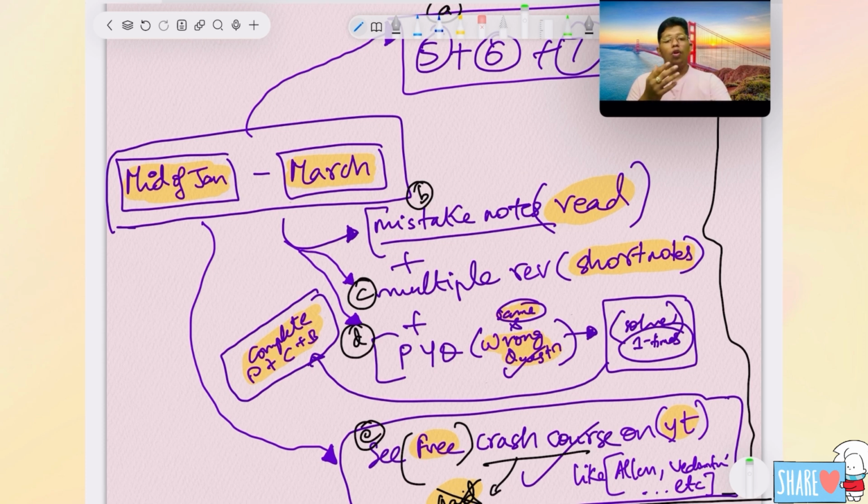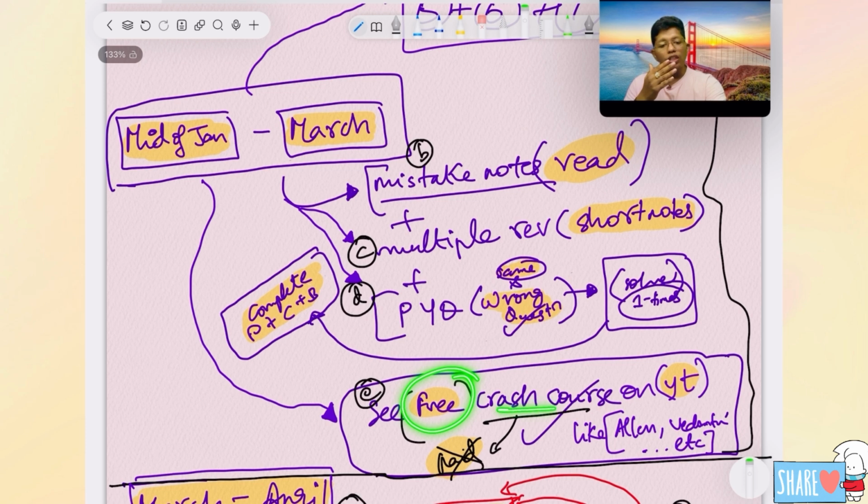Further, if you want to revise by short notes, but sometimes you feel repeatedly seeing the same short notes is boring, I recommend you see the free crash courses on YouTube, like where Lal and Vedantu newly tried last year. In 2024, in January and February, they made revision sessions like one chapter in one day, covering the full syllabus. They made one chapter in one day to revise. You can use that type of revision for the subject.